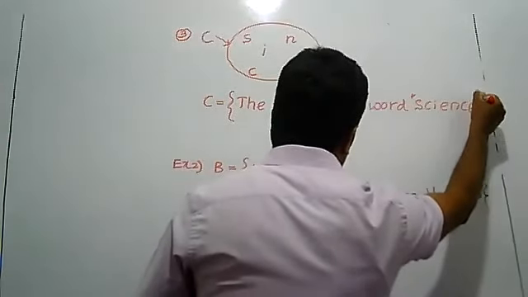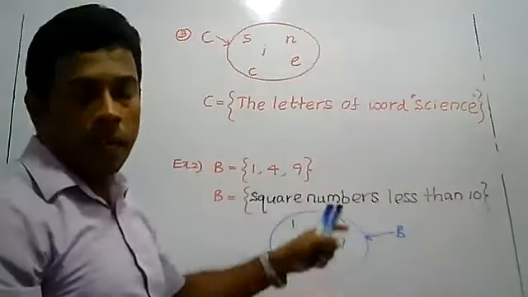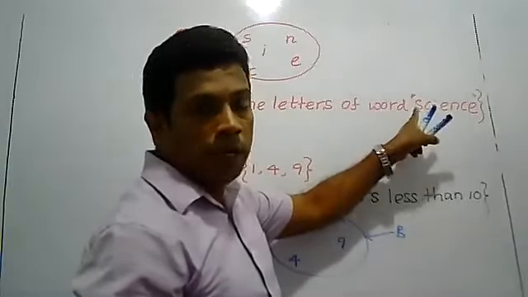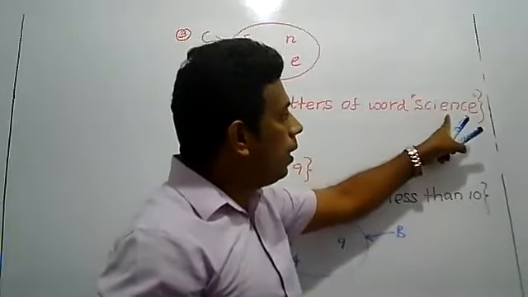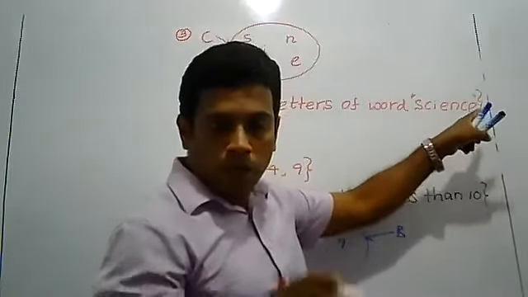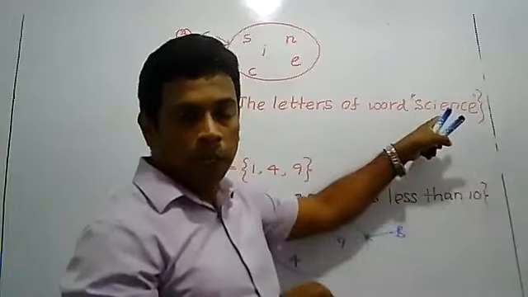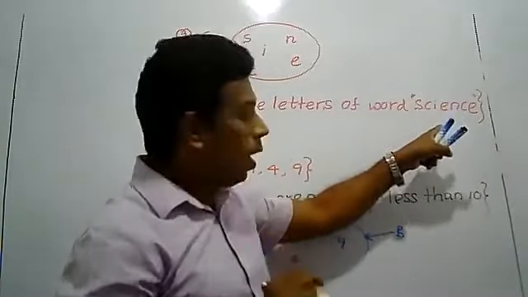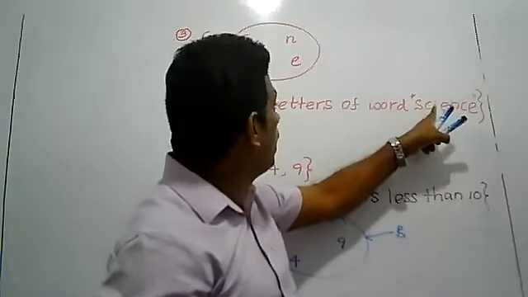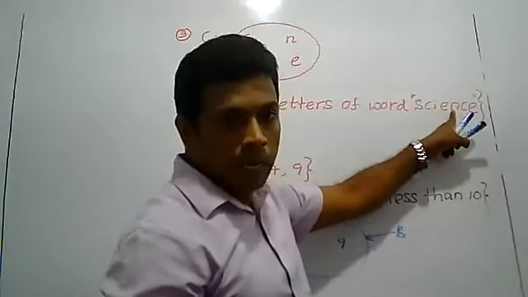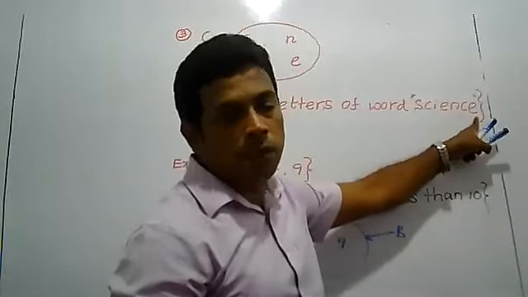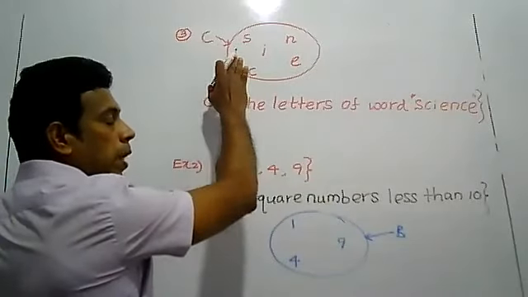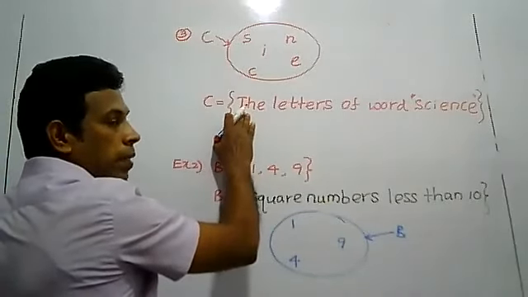Science. We want to write that set in words. When you write science, the letters belong to the word SCIENCE. But when we write the elements within double brackets, the same elements can't be repeated. We have to write each element once. So S, C, I, E, N. Again, C we can't write, E we can't write. So the set C, the Venn diagram represents the letters of the word science.